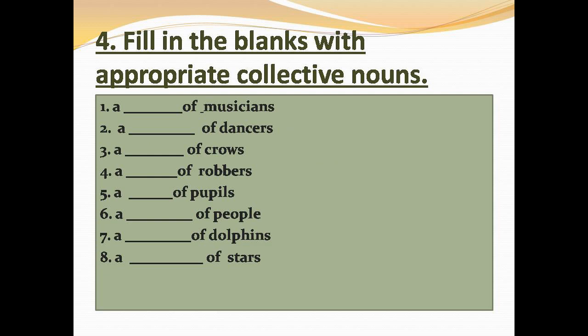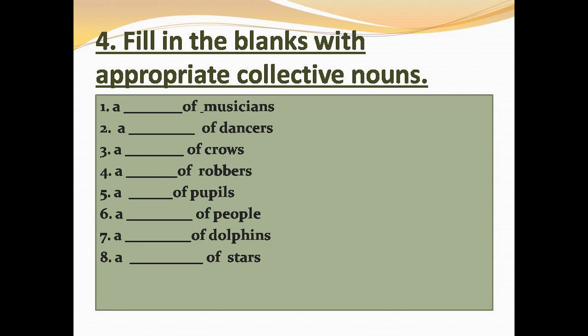Exercise 4. Fill in the blanks with appropriate collective nouns. Here we have to use an appropriate collective noun to complete each blank. Number 1 is a dash of musicians. When musicians get together, they make a band. So a band of musicians. Number 2, a dash of dancers. A group of dancers is called a troupe. So here the answer is a troupe of dancers.